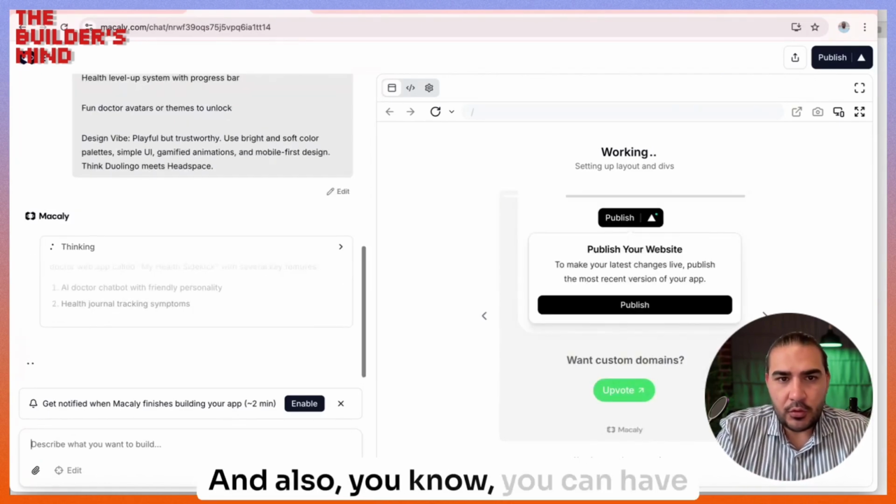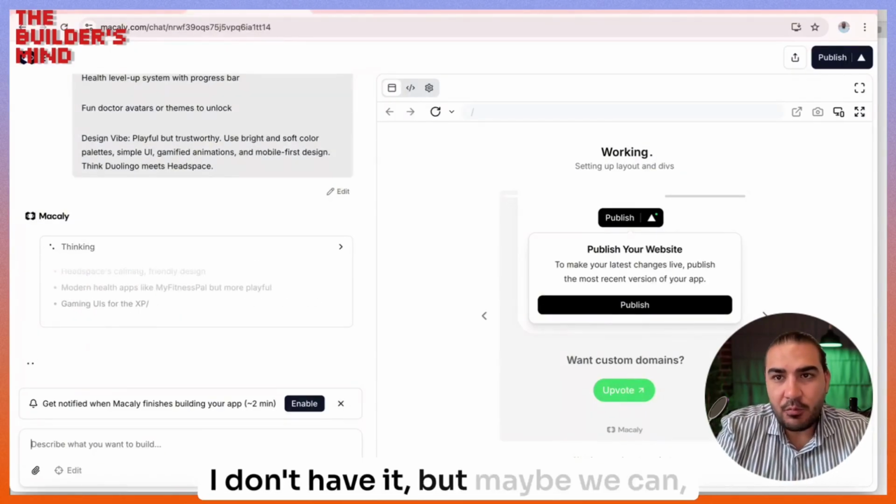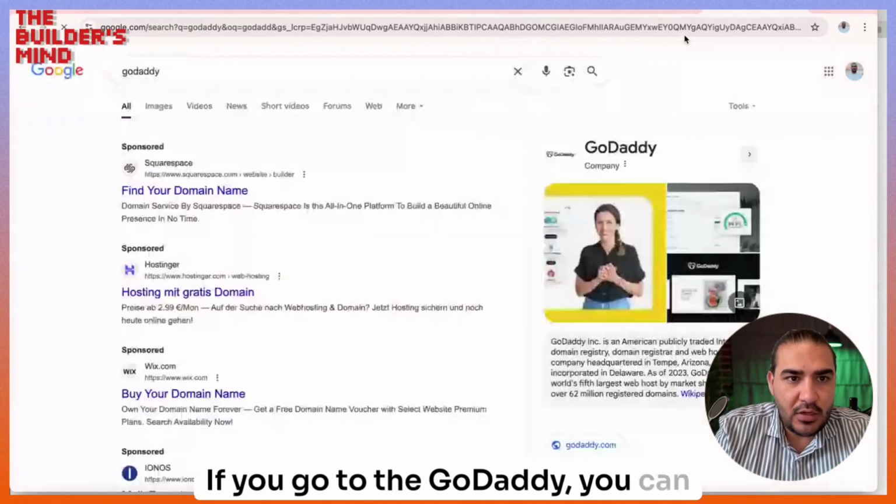You can also have your custom domains if you want. I don't have one, but maybe we can go check GoDaddy. If you go to GoDaddy, you can actually check.